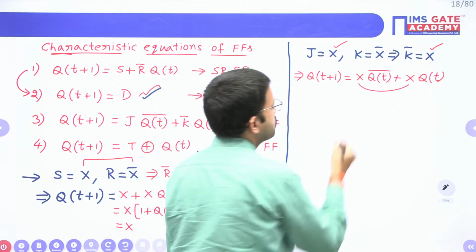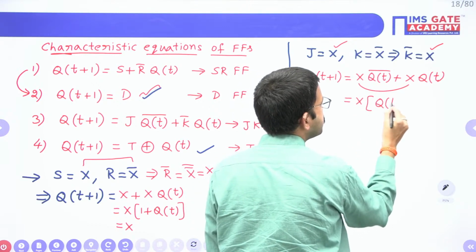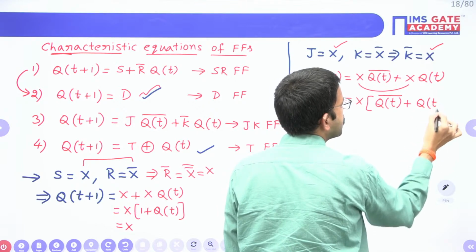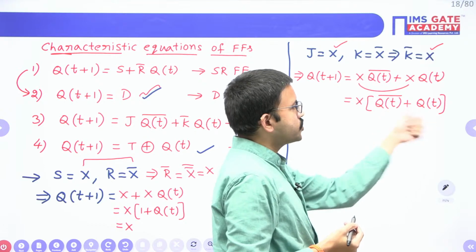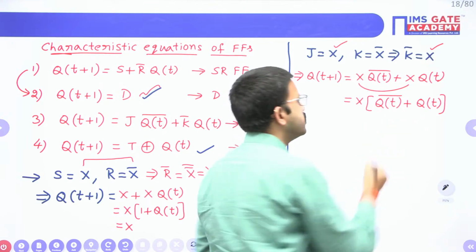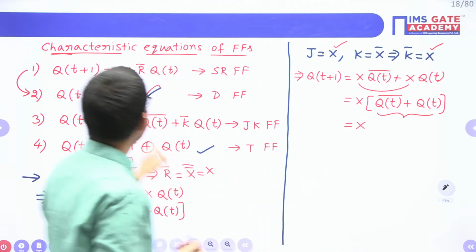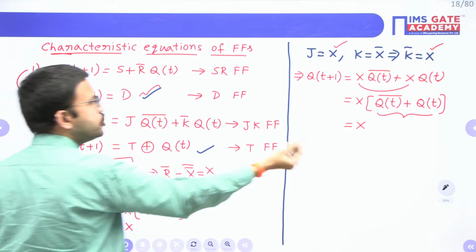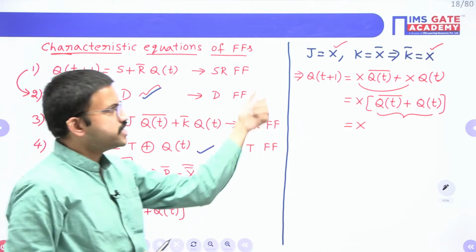Then Q bar plus Q. If Q is 0, Q bar will be 1, or if Q is 1, Q bar will be 0. 0 plus 1 or 1 plus 0 is nothing but 1. So simply you are getting X, right? Now if you compare with these four standard equations, if X equal to D, then it is a D flip-flop.